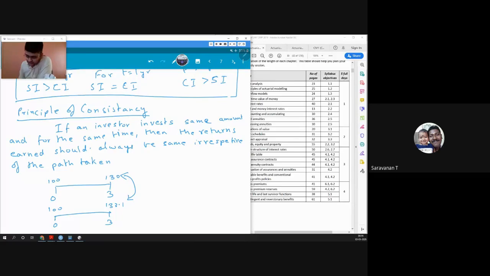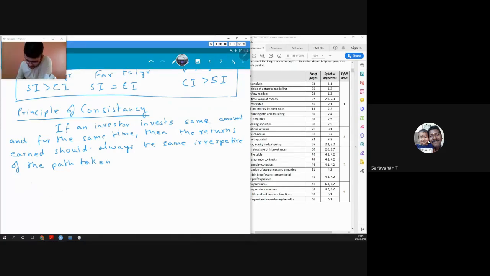So this is not consistent. Therefore, we say simple interest is not consistent, but compound interest is consistent. That is why we use compound interest a lot. Okay. So the principle of consistency says if I take a different path, then I should still get the same amount.